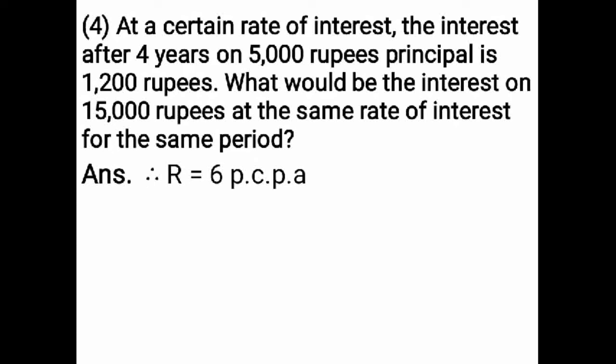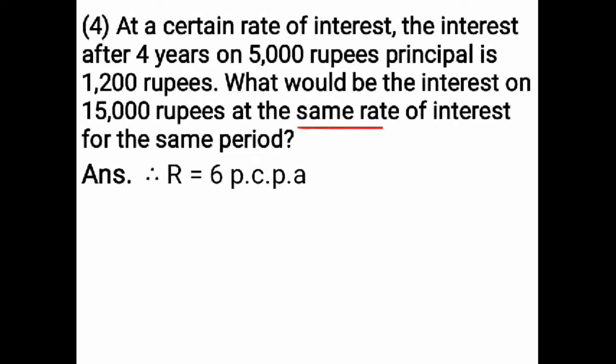Now you have to read and understand the same question, the other sentence. What would be the interest on 15,000 rupees at the same rate of interest for the same period? Second principal is given, 15,000 rupees. If interest is given on any amount, that will be the principal. But the interest on second principal is not given. You have to find interest on second principal.